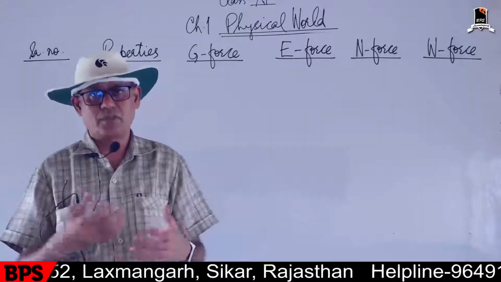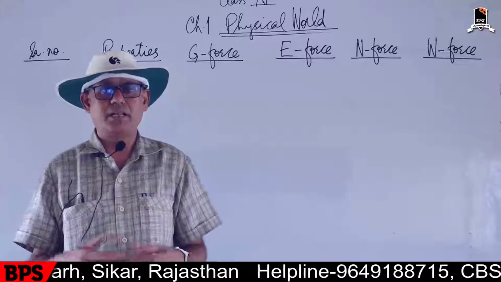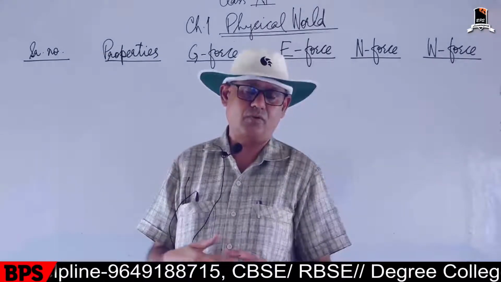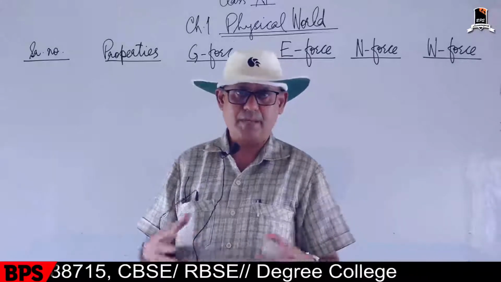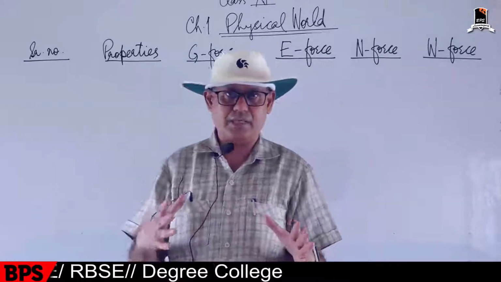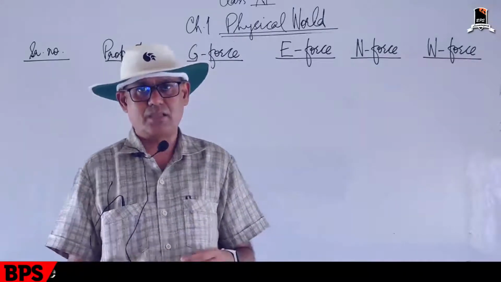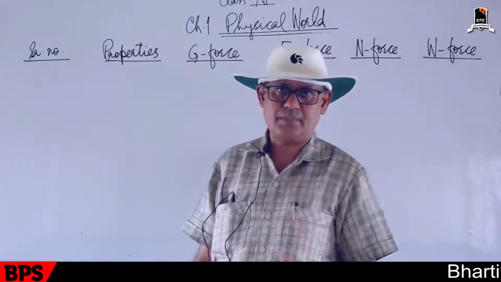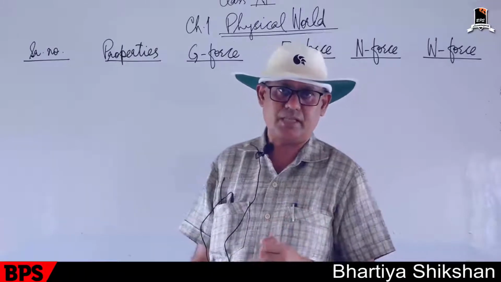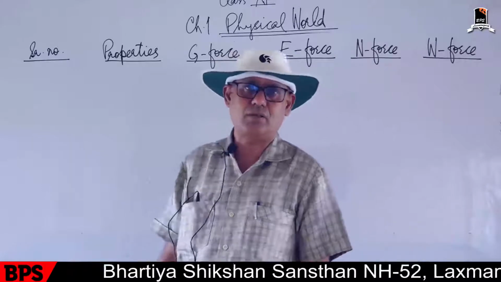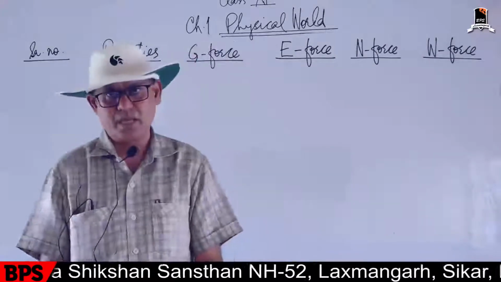What are the force laws? And what is the relative strength of these four forces? The relative strength comparison was done in two ways. One was on the gravitational force basis, and another one was on the strong nuclear force basis.